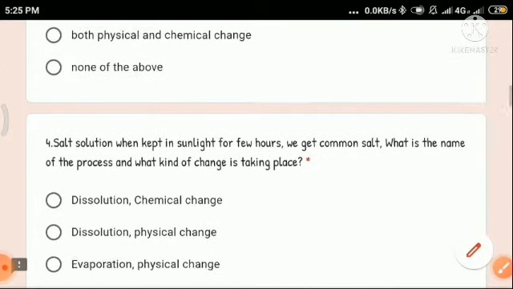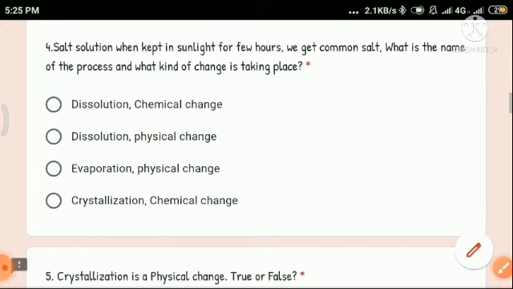Now number 4, salt solution when kept in sunlight for a few hours gives common salt. What is the name of the process and what kind of change is taking place?